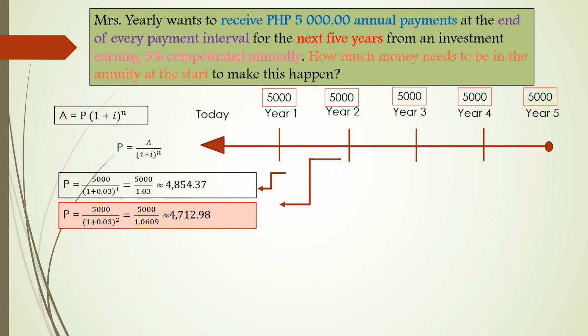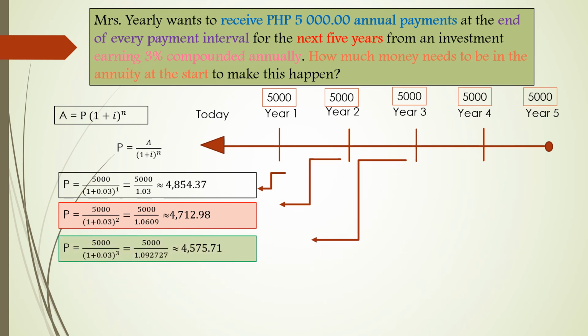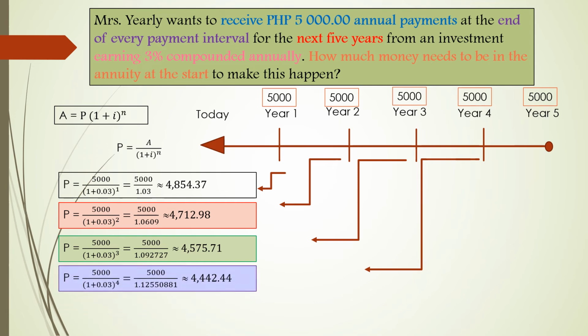4,712.98. And then for the third year, P equals 5,000 over quantity 1 plus 0.03 raised to 3, equivalent to 5,000 over 1.092727, and approximately it is 4,575.71. For the fourth year, our n is 4, so P equals 5,000 over 1 plus 0.03 raised to 4, and 1 plus 0.03 raised to 4 is 1.12550881.